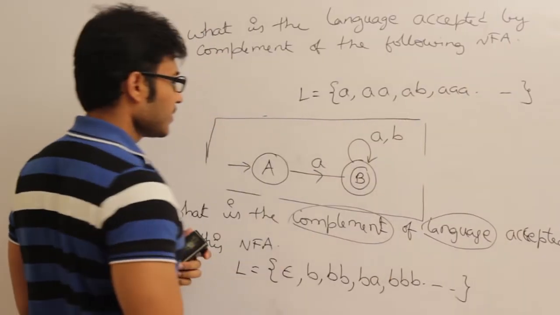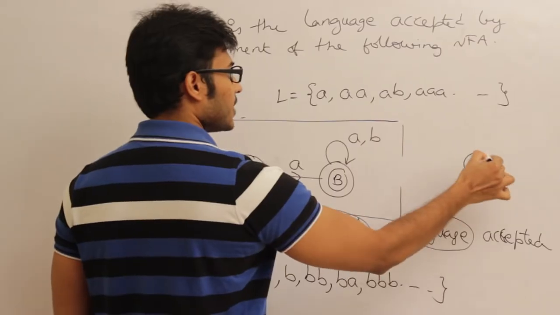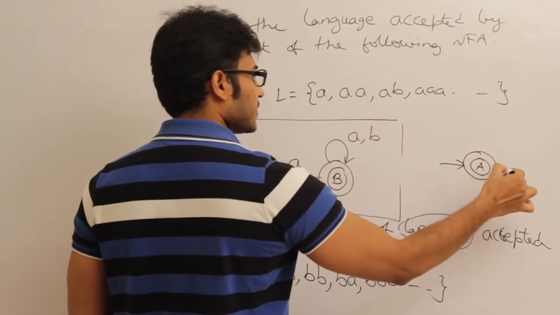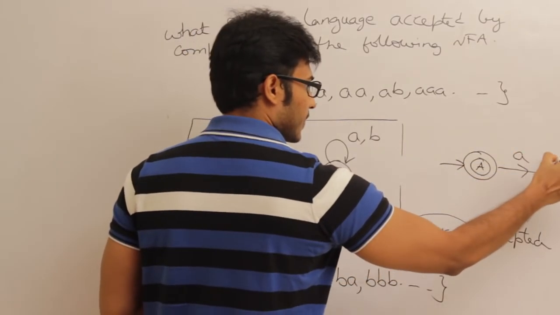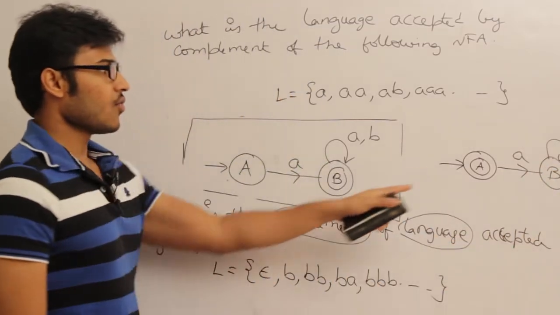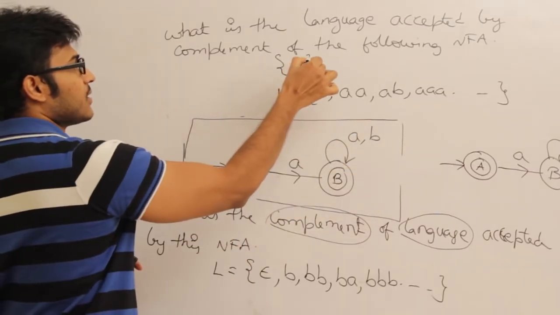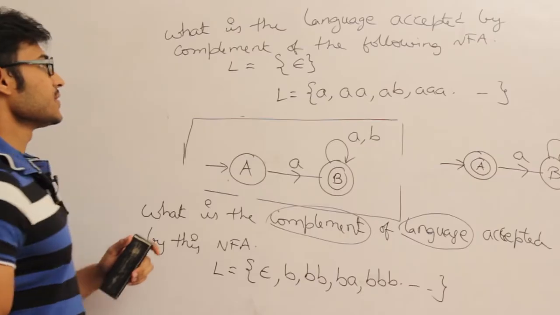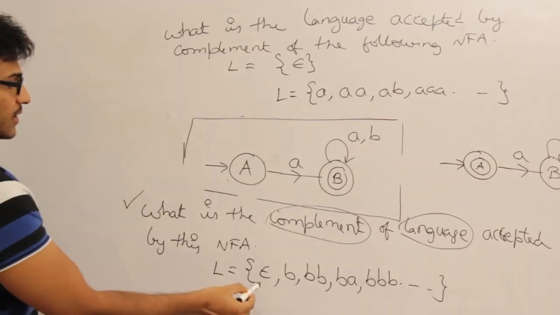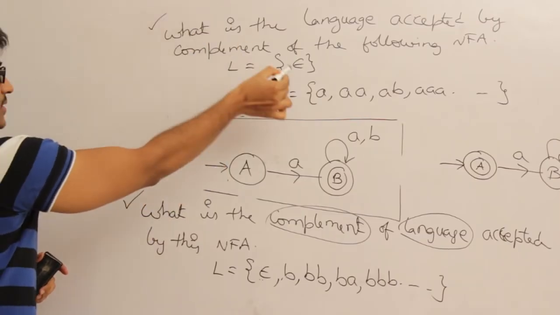If this is the question, take the NFA and complement it. If I take the NFA and complement it, it is going to look like this. This is the NFA's complement. Now what is the language accepted by the complement of it? It is epsilon. Therefore the answer is this. For the first question the answer is epsilon as well as all strings starting with b. For the second one the answer is this one.